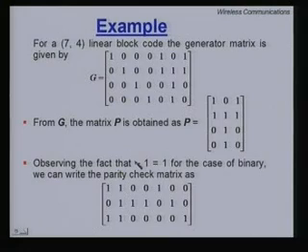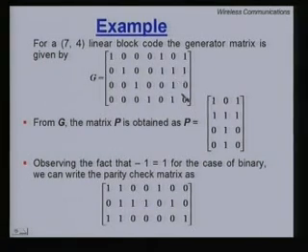Now, for a binary case, minus 1 is equal to 1, because 1 plus 1 is 0, binary addition, it is a modular 2 arithmetic. So, for the case of binary, we can write the parity check matrix as, again you will have the last 3 columns, the identity matrix, and this is minus P transpose. So, take this P and just transpose it, minus P transpose is P transpose, and you have your G matrix and your H matrix.